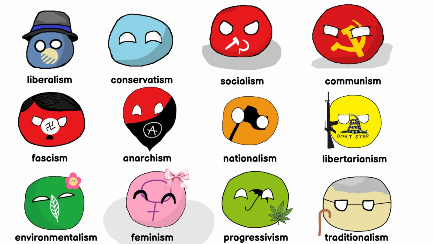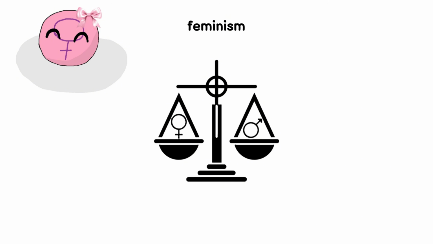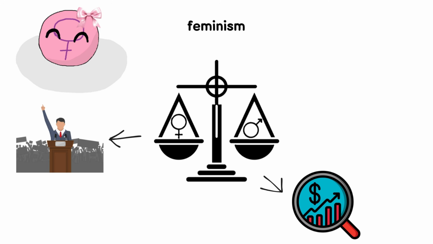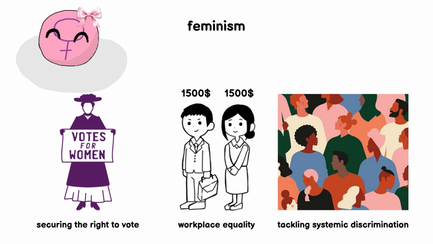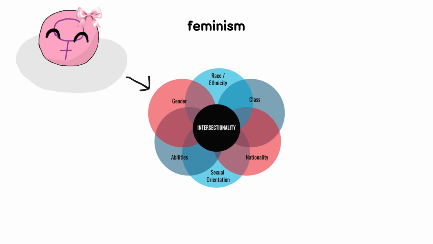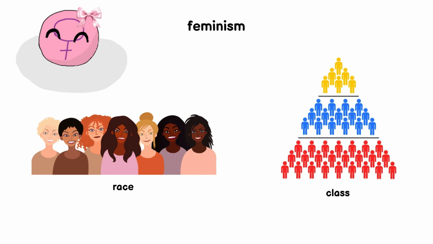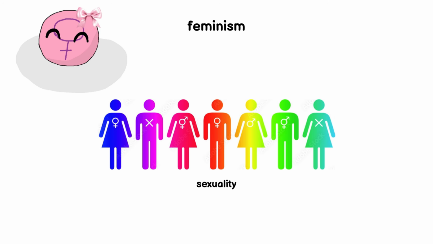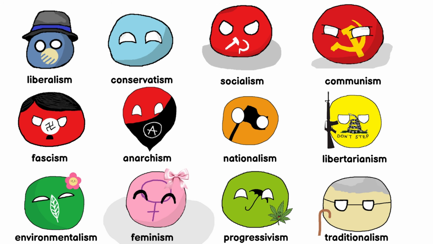Feminism. Feminists fight for equality between men and women across politics, economics, and society. From securing the right to vote to advocating for workplace equality and tackling systemic discrimination, feminism challenges long-standing power structures. Modern feminism also addresses intersectionality, recognizing that race, class, and sexuality intersect with gender to shape people's experiences and opportunities.